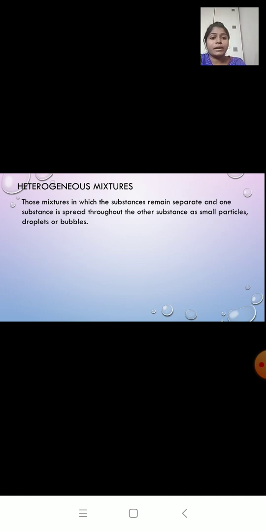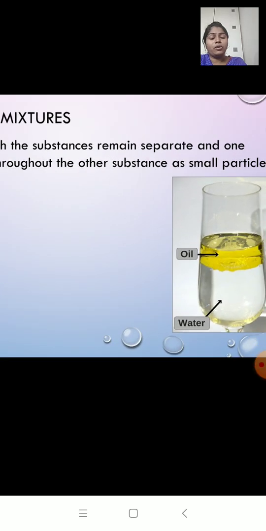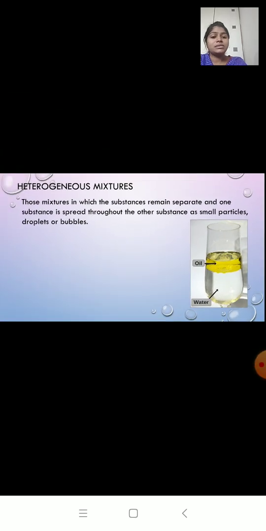They will remain separate, and you can see chalk particles spread in the water in the form of small particles. Over here we have an example of oil in water. You can see the substances are not mixed together. The components remain separate.